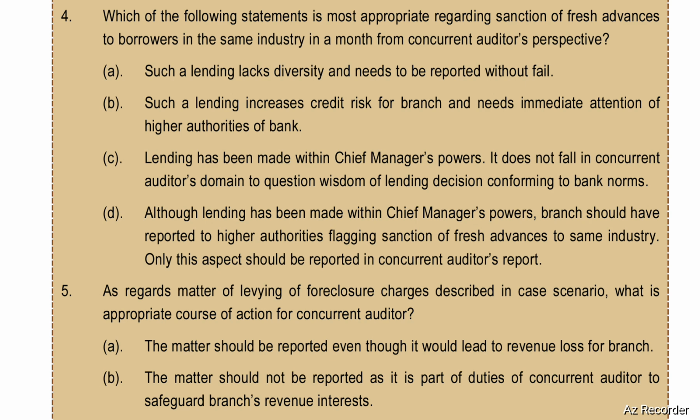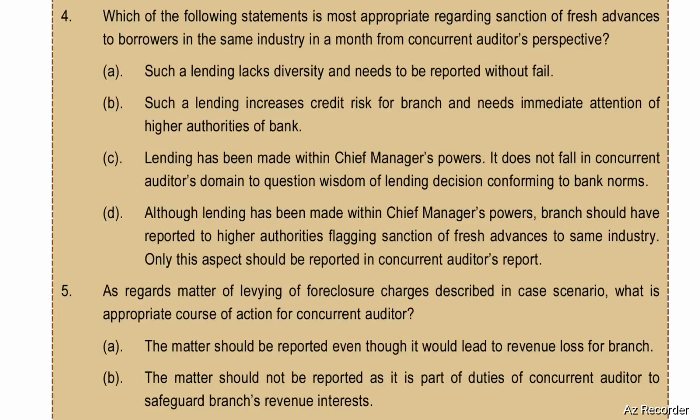First option: such a lending lacks diversity and needs to be reported without fail. Such a lending increases credit risk for the branch and needs immediate attention of higher authorities of the bank. Lending has been made within chief manager's powers. It does not fall in the concurrent auditor's domain to question the wisdom of the lending decision conforming to banking norms.